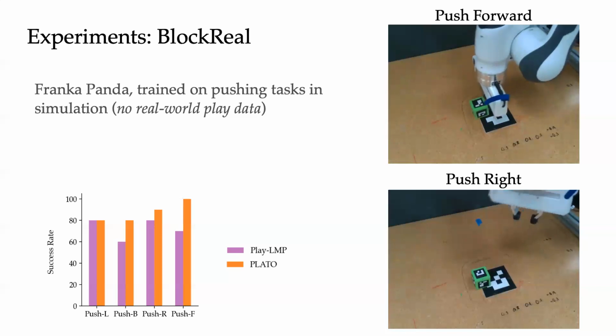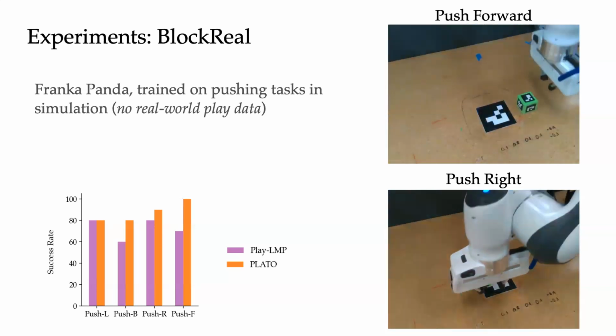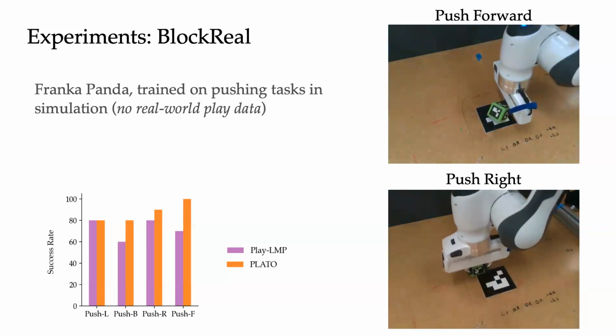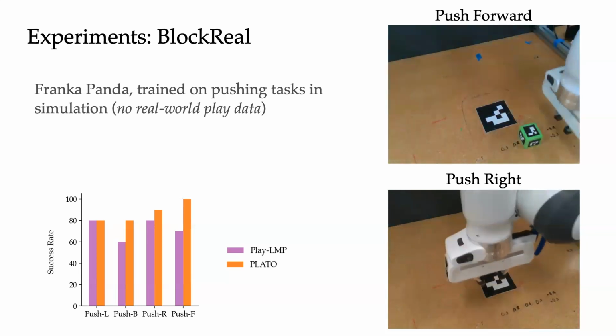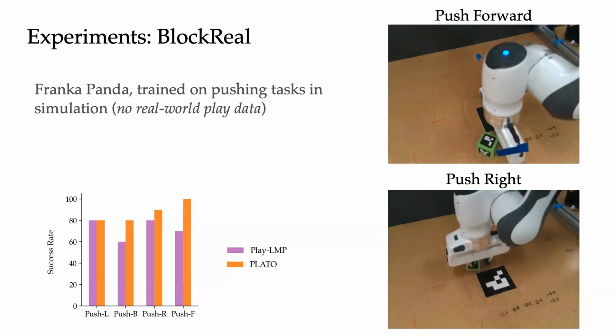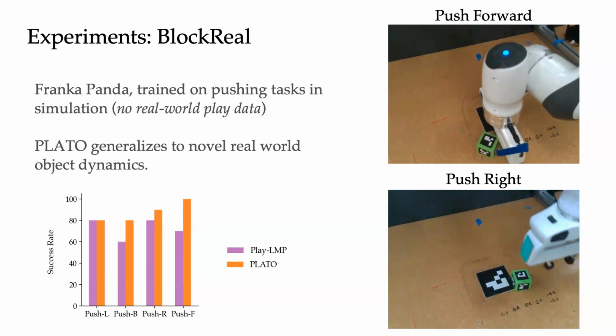We see that PLATO can generalize well to the real world without any real-world play, despite the gap between simulated and real object dynamics. The results across all 3D environments show that by learning affordances and linking these to long-term environment goals, PLATO performs substantially better across a diverse range of tasks.